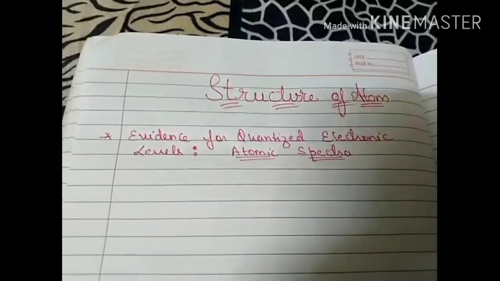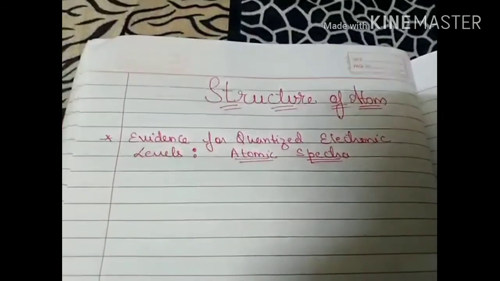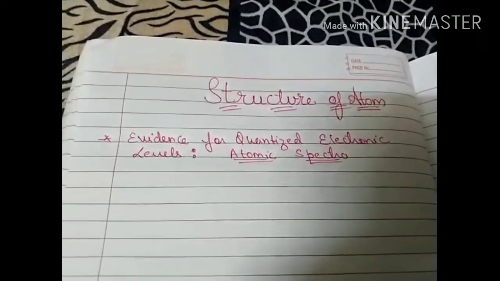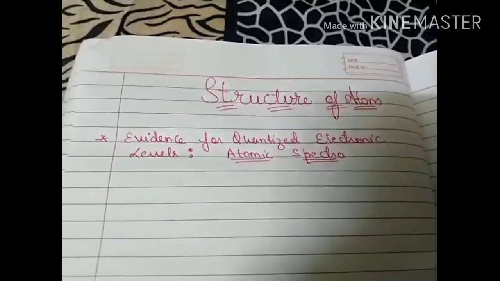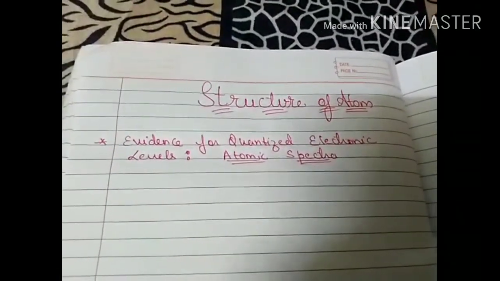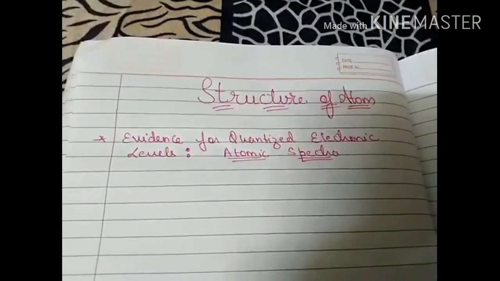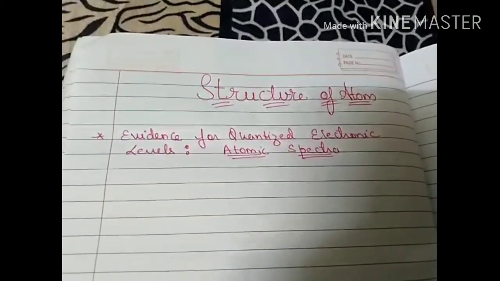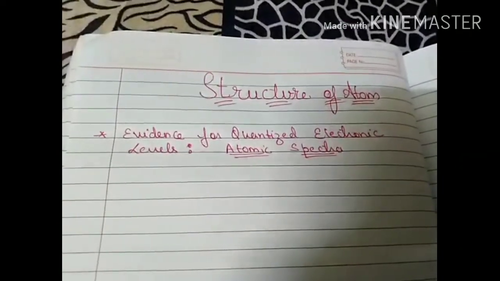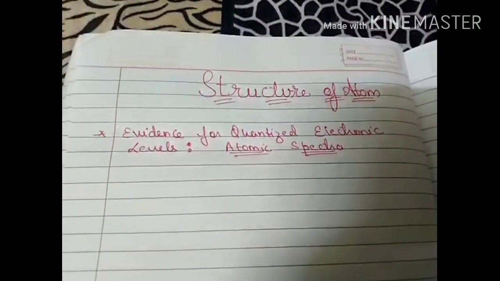Hello everyone. So we were doing lesson number 2, that is the structure of atom, and in previous lectures we are done with the electromagnetic wave theory, and after we are done with the photoelectric effect and black body radiation, through which we come to know that light has a particle nature.